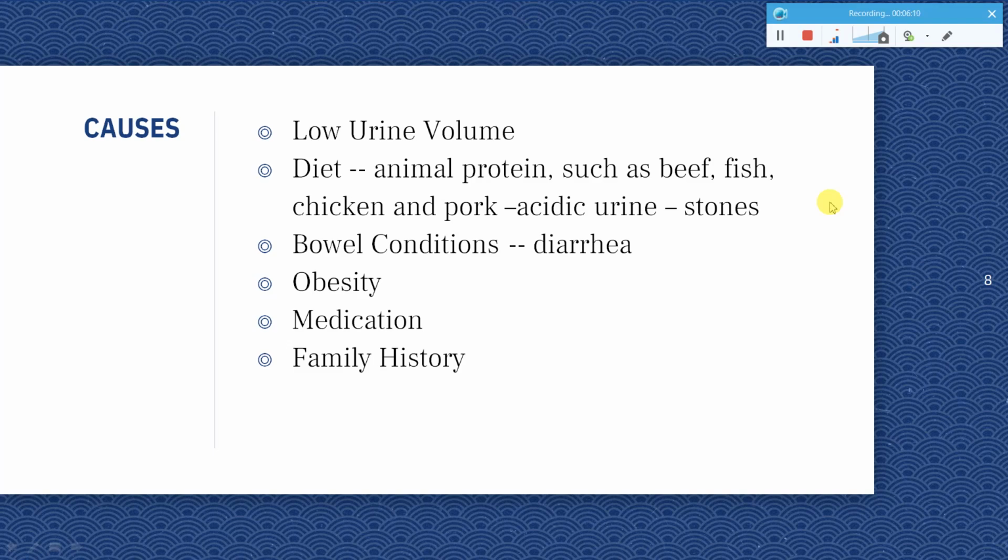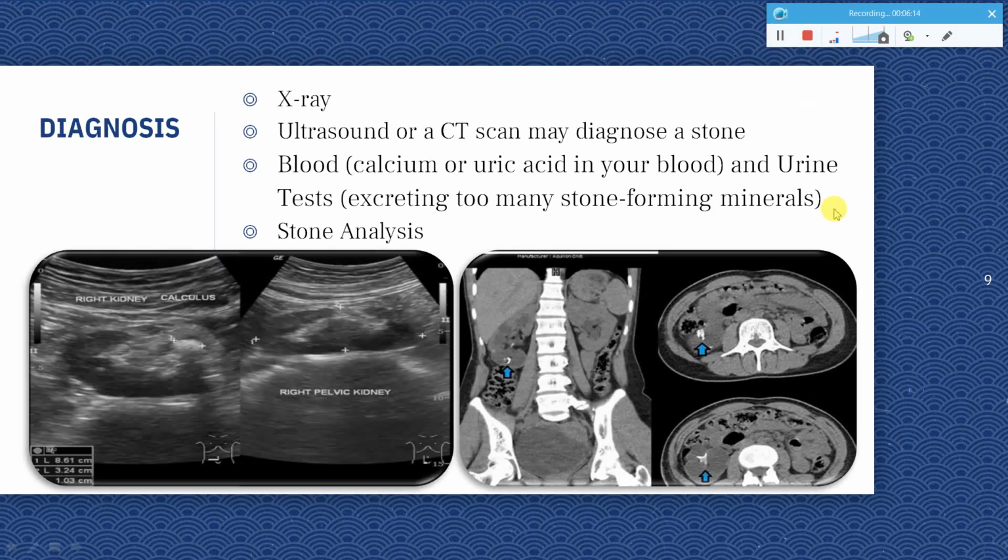So coming to the diagnosis, there are various diagnostic methods for identifying the stones. You can go for X-rays, you can go for ultrasound. This is the image to show you that. In case there are kidney stones in the ultrasound, you can see the stone formation. You can see here, there's a stone in this particular region in the right kidney. In the same way, in different regions you can try to do an ultrasound and check if the stones are there.